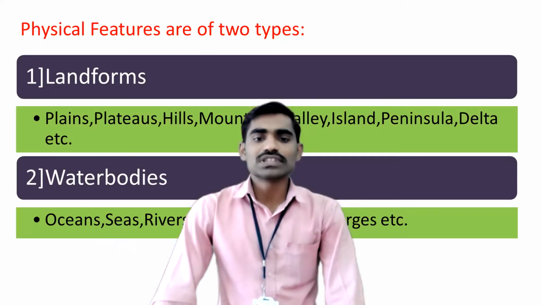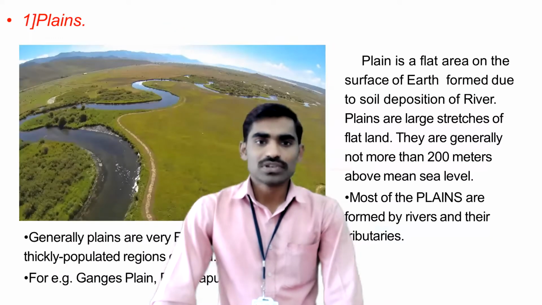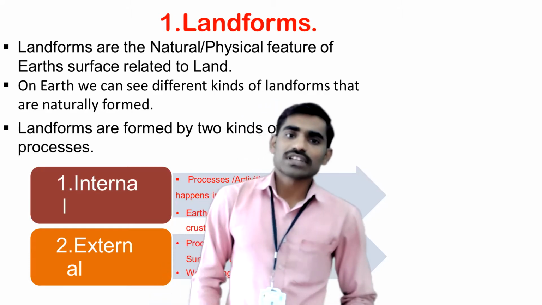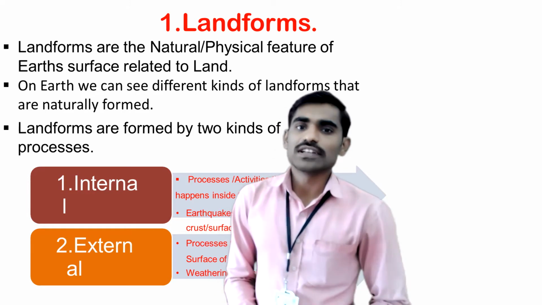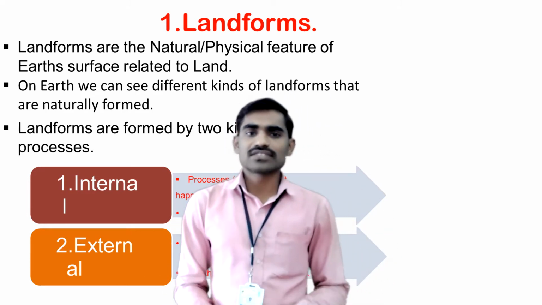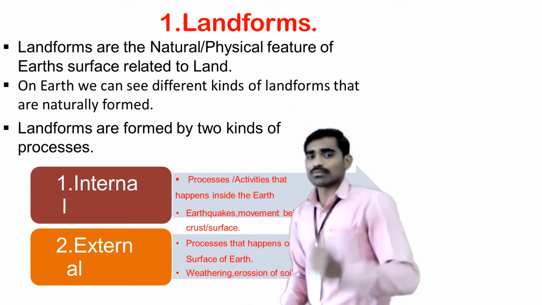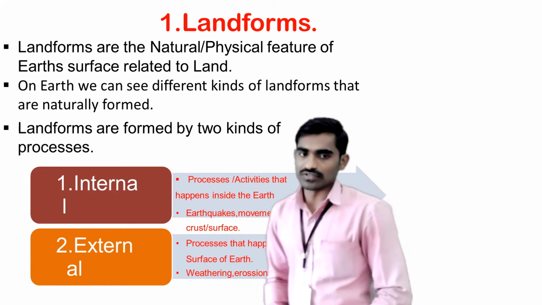Today we are going to see one very important type of landform, that is the plateaus. But before that, quickly revise what is meant by landforms. Landforms are the natural or the physical features on Earth's surface which are related to the land. Different types of lands come under these landforms, and they are formed due to two types of process, the internal process and the external process.